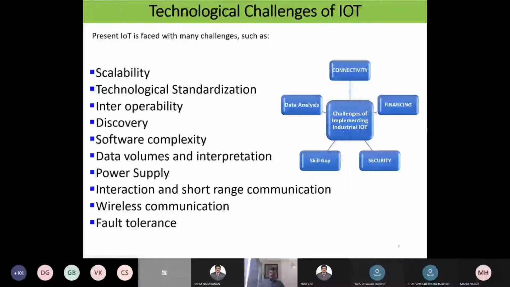These are the issues in the IoT system, and there is also a skill gap. We require both IoT and data analyst skills. Only then can we implement this IoT system. With only IoT or only data analysis, it is very difficult to implement IoT concepts successfully. So the skill gap is there. It may be covered within 3-4 years, I think. Now people are eagerly learning data analytics and IoT concepts.